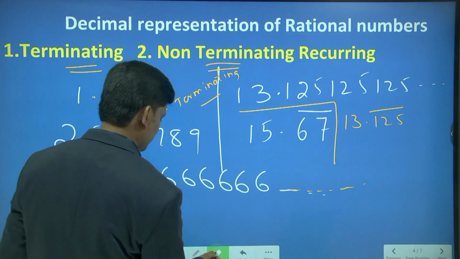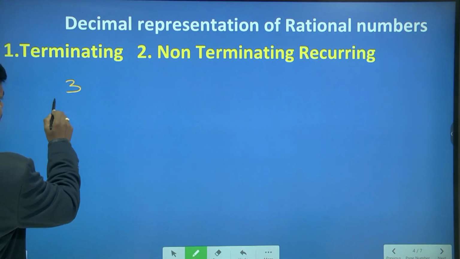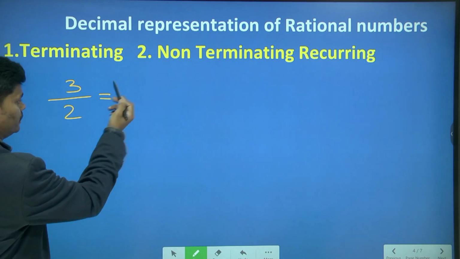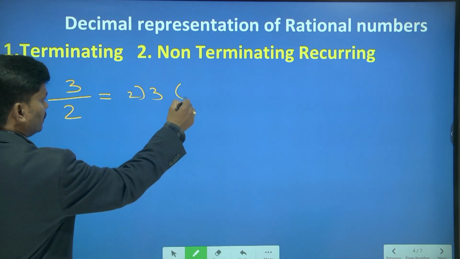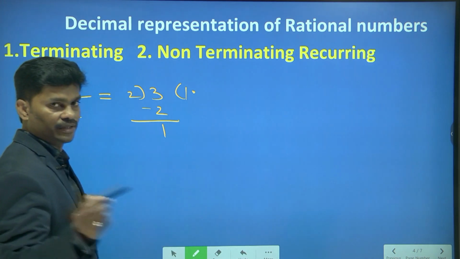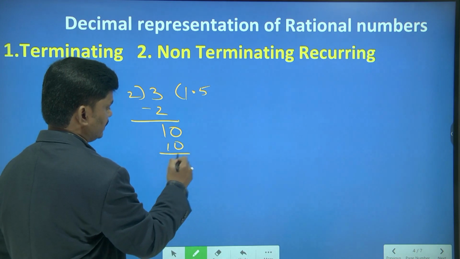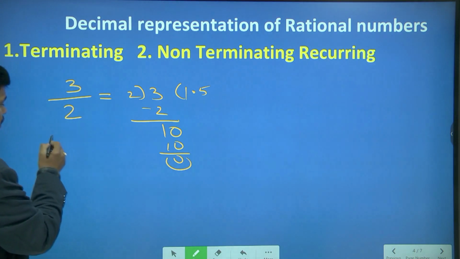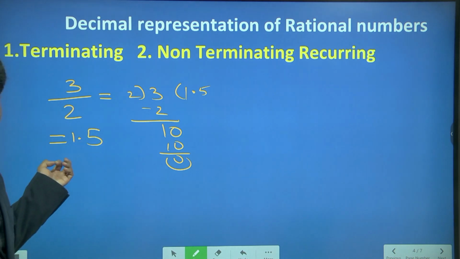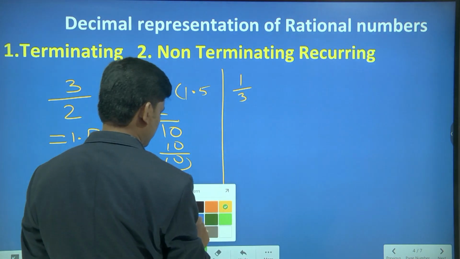So let us do some divisions. Just before, I gave an example, 3 by 2. 3 by 2 comes under what type? 3 divided by 2, I will go with 2 ones and I will take the decimal. You might know the decimals, divisions and all. 5 2s are 10. So here I got 1.5. 1.5 is a terminating decimal. I go to 1 by 3. So I will check 1 by 3 here.